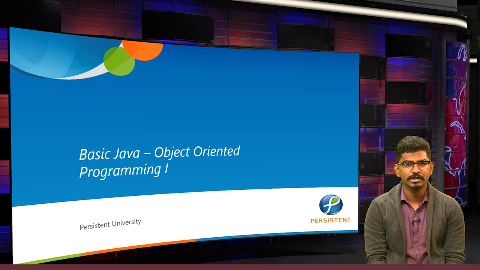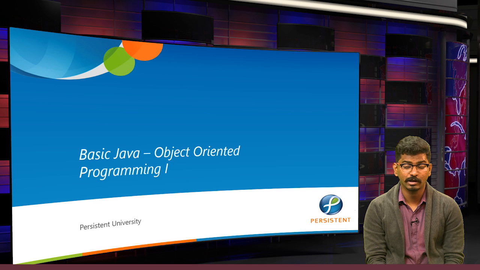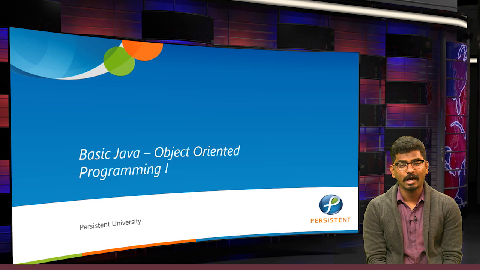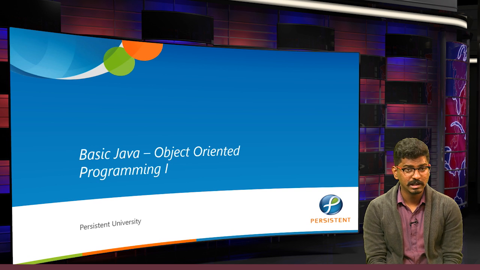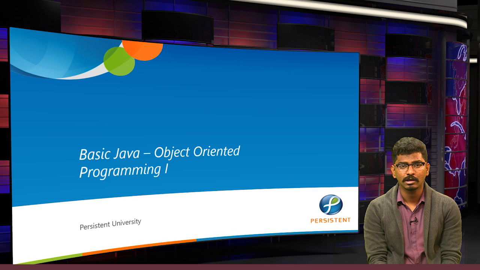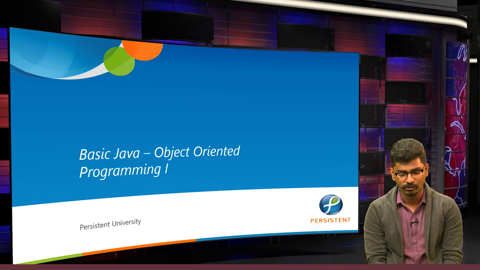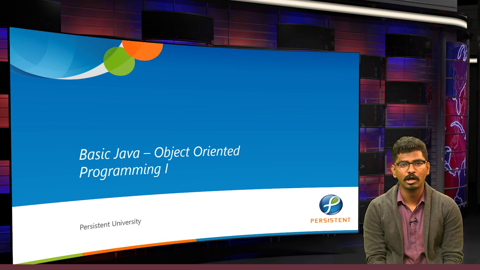So till now we have seen the basics of Java, that is the fundamentals of Java, how to work with Java, the configuration and installation of Java, and again we have seen some demos as well. We have worked with constructors, the this keyword, and the static keyword. Let's proceed ahead, and we are going to focus on a very important concept in Java, and we'll see how to deploy that concept in Java as well. That is object oriented programming. So let's start with object oriented programming.